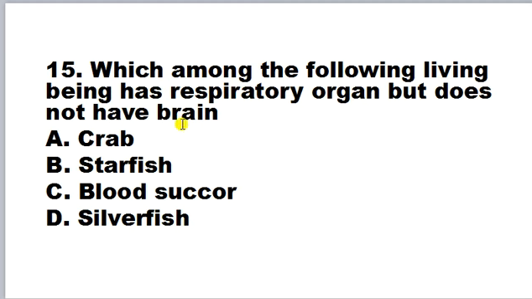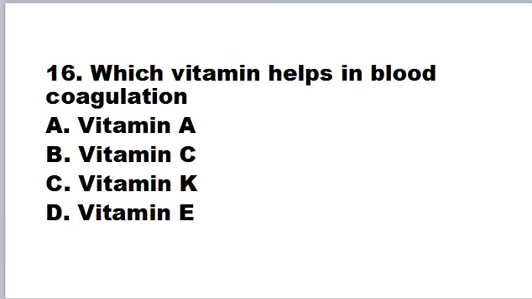Which among the following living beings has a respiratory organ but does not have a brain? Crab, starfish, bloodsucker, silverfish. So correct answer is B. Starfish lacks a centralized brain, but it has a complex nervous system with a nerve ring around its mouth and its arms. So it does not have a brain. So correct answer is B.